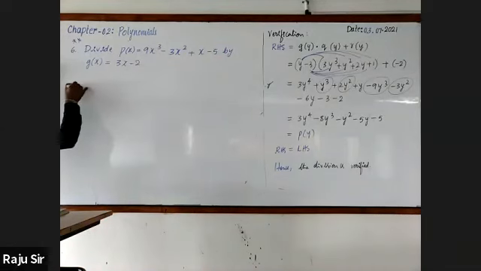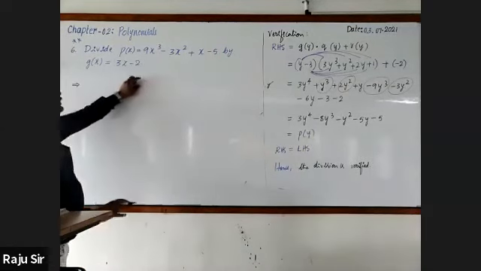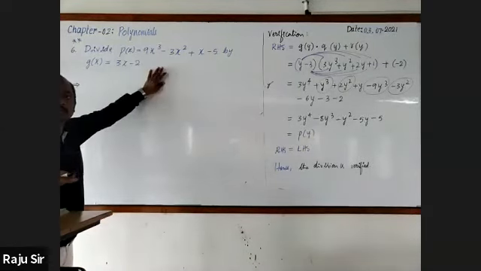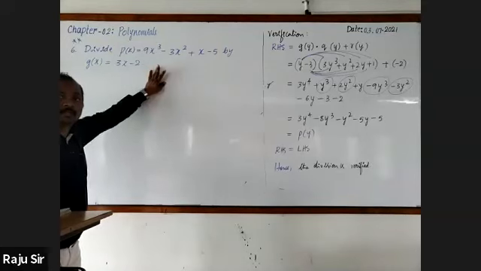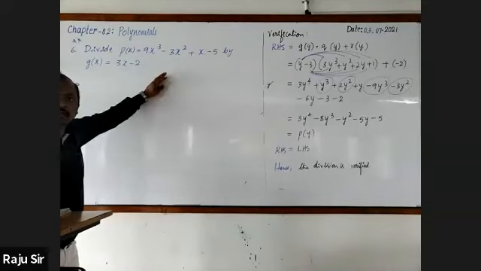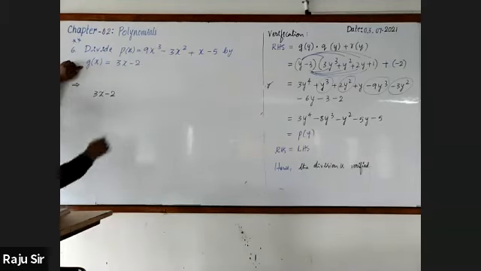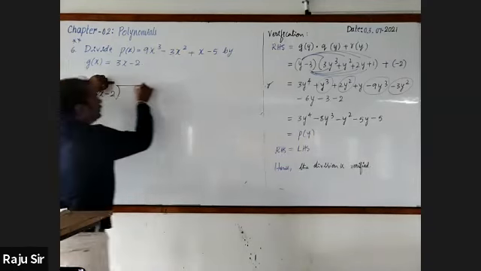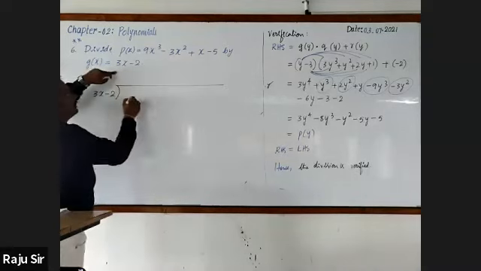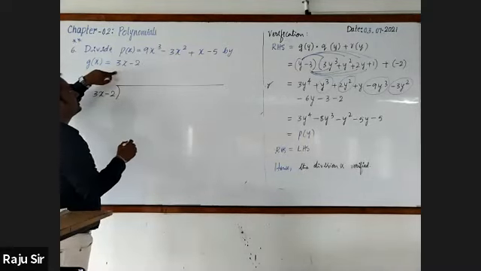Now, let us go for divide. Please write with me. They have given both the polynomials in standard form. Let's go for writing directly. Sir, in the textbook the divisor is 3x minus 2.